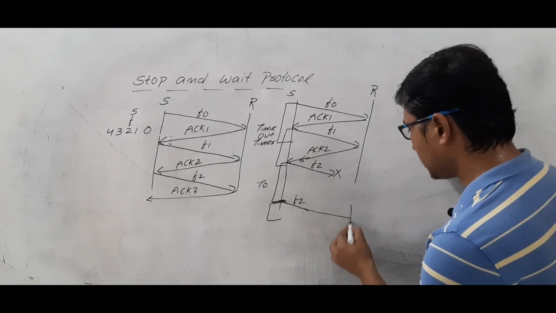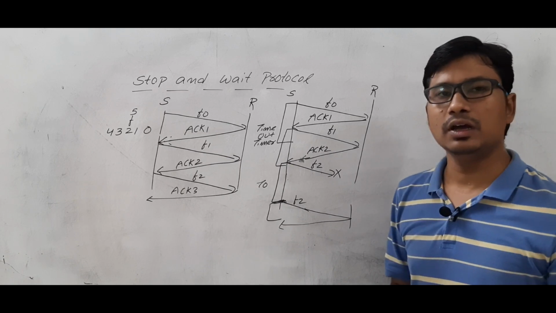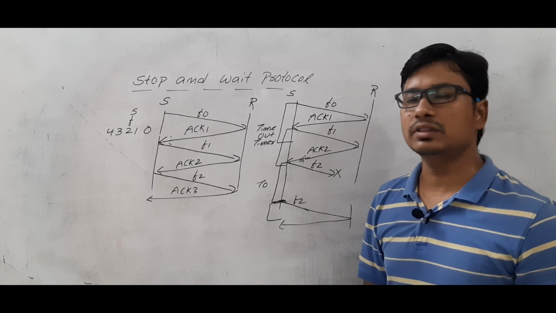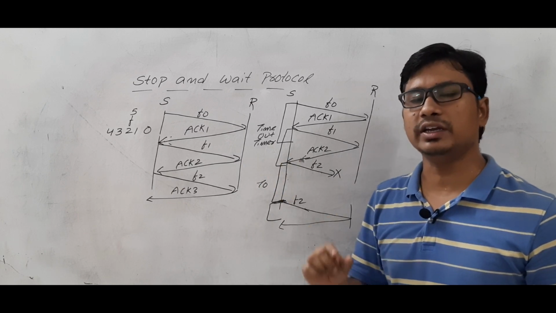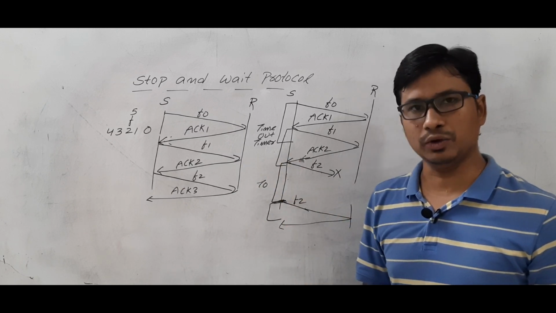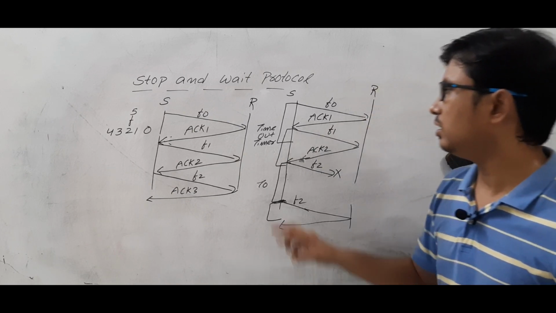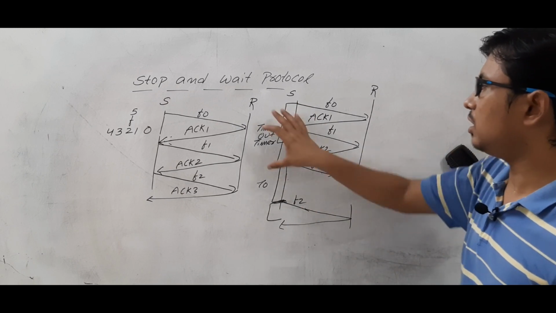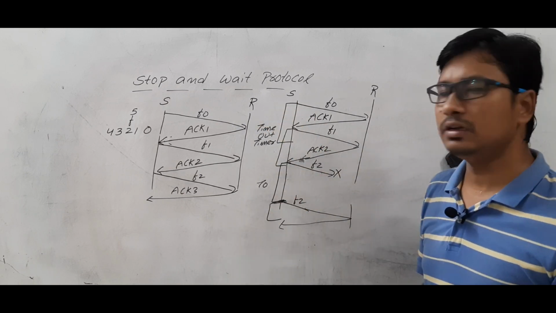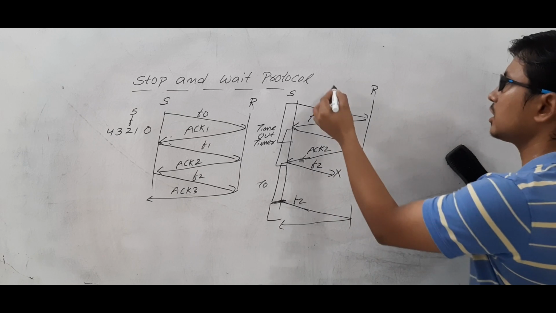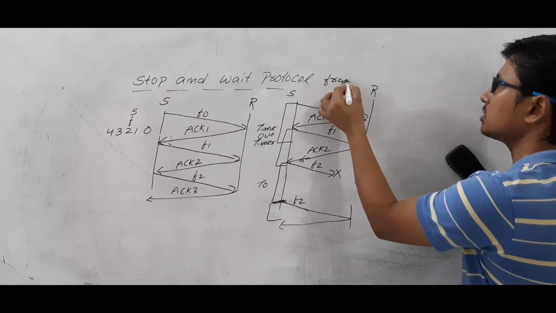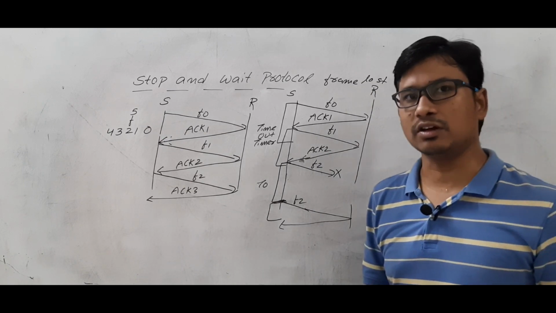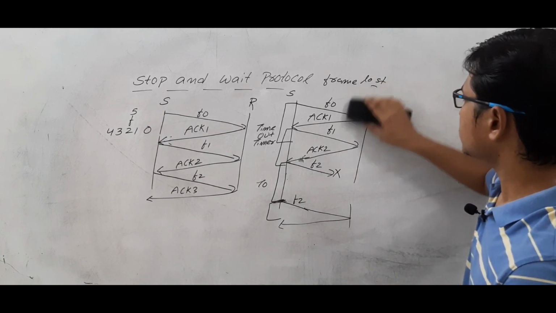So if you are resending, again the receiver will send the acknowledgement. I hope you have understood the stop and wait protocol with timeout timer, which we call stop and wait ARQ, automatic repeat request. Is it clear? So this is the use of a timeout timer in the stop and wait protocol. It is required when your frame is lost. Then the timeout timer is required. Are you able to understand?